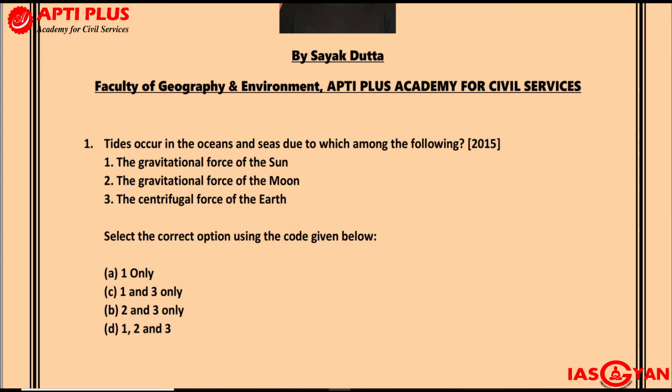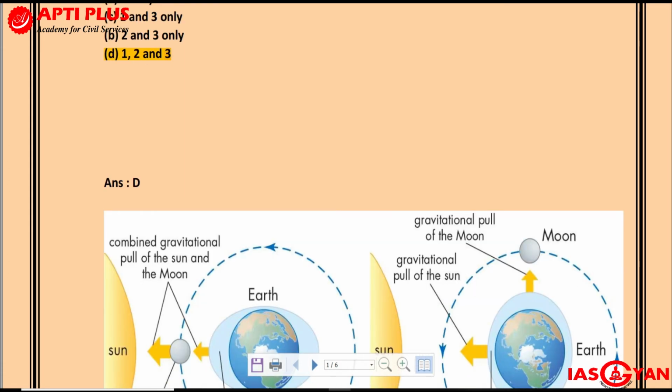But the answer you see over here in this particular case should be D, 1, 2 and 3. Not just the gravitational force of the sun and the gravitational force of the moon, but apart from that we also get to see that the centrifugal force of the earth will also play a role. Now let us try to understand how this happens. So for the first question the answer should be D, 1, 2 and 3.